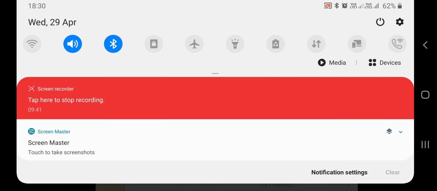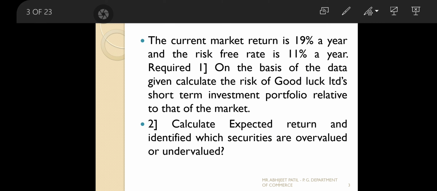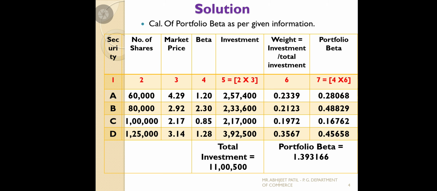As we calculate the question, it is given on the calculation of your risk. See, it is given in the problem. You should calculate as per the information. The risk related to market is nothing but the portfolio beta we should calculate.